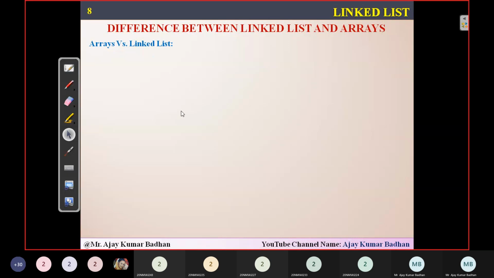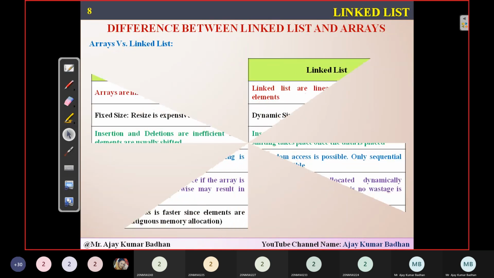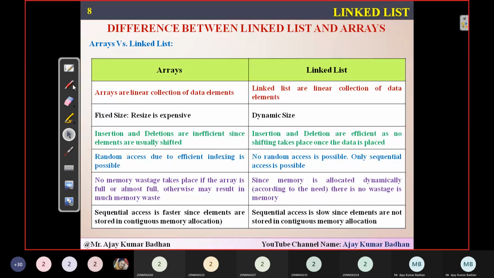Now let's see what differences we have between arrays and linked lists. There are some variations which I have shown you here. An array is a linear collection of data elements. Linked list is also a linear collection of data elements. Linear collection means sequential, like 7, 5, 4. In this way you're going to collect it. If you talk about resizing arrays, it is very costly. Why? Because you have to enter into the program and then modify it, and that is a big challenge.